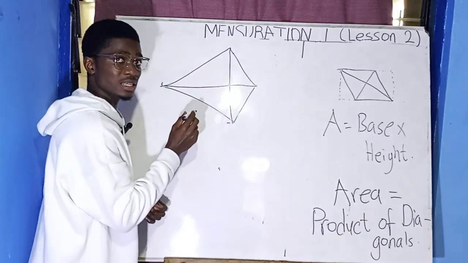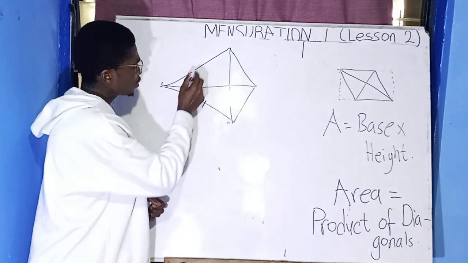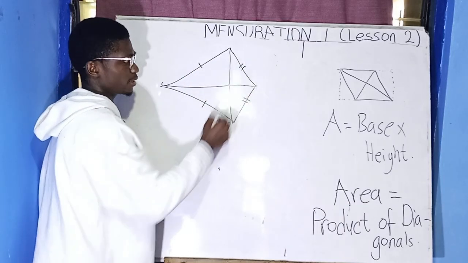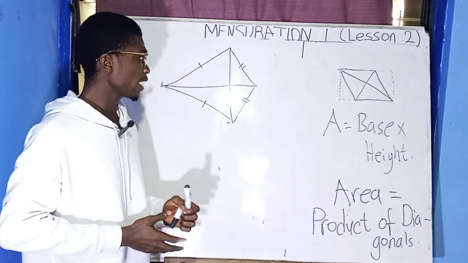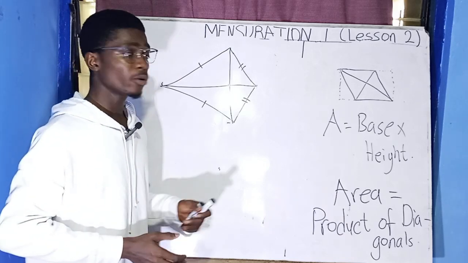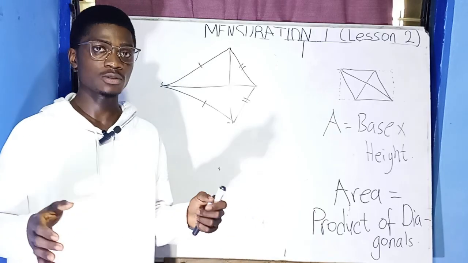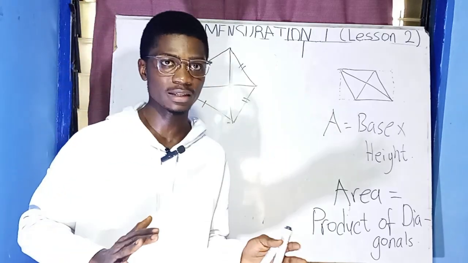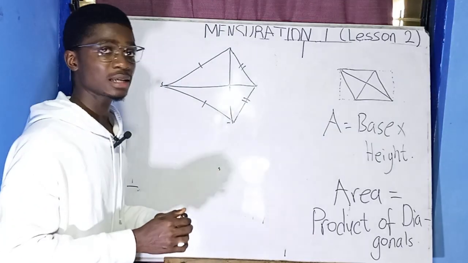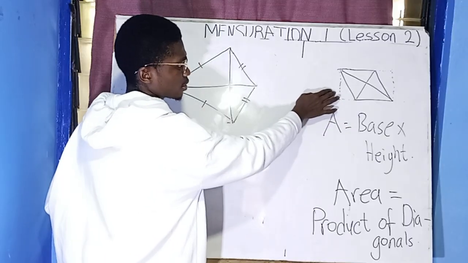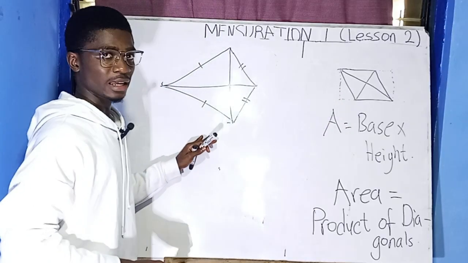So you can use this sign to represent it. Here is equal to this side, and this side is equal to this side. That's the difference between kite and rhombus. But a rhombus has all the sides equal, because it is a square which has been tilted. We've pushed it a bit, as I told you, I pushed it this side, so it has been tilted. So this is a kite.